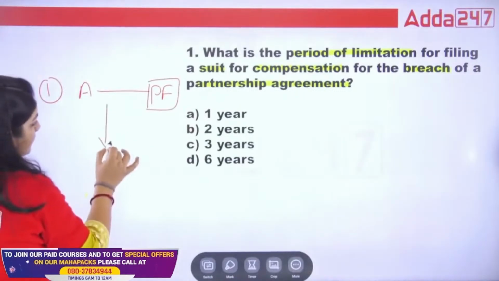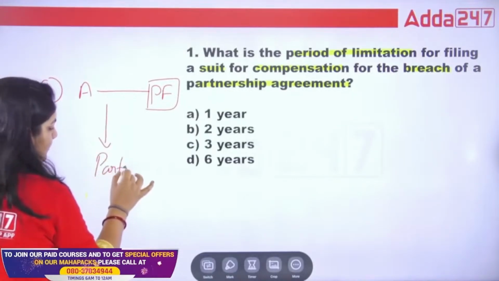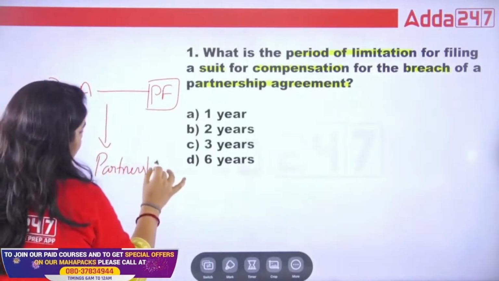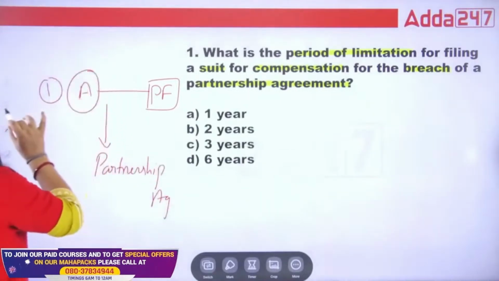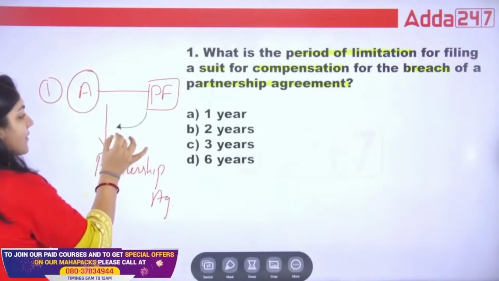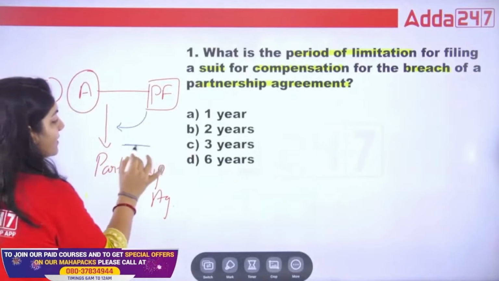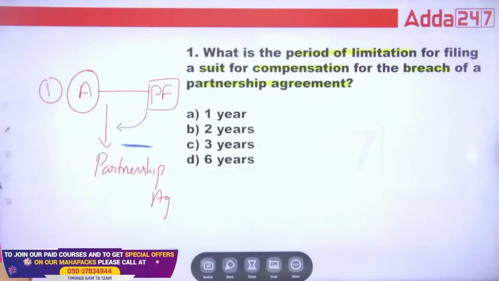Suppose a person breaches the partnership agreement. In that case, the partnership firm has to file the case within what time limit? This is the question.